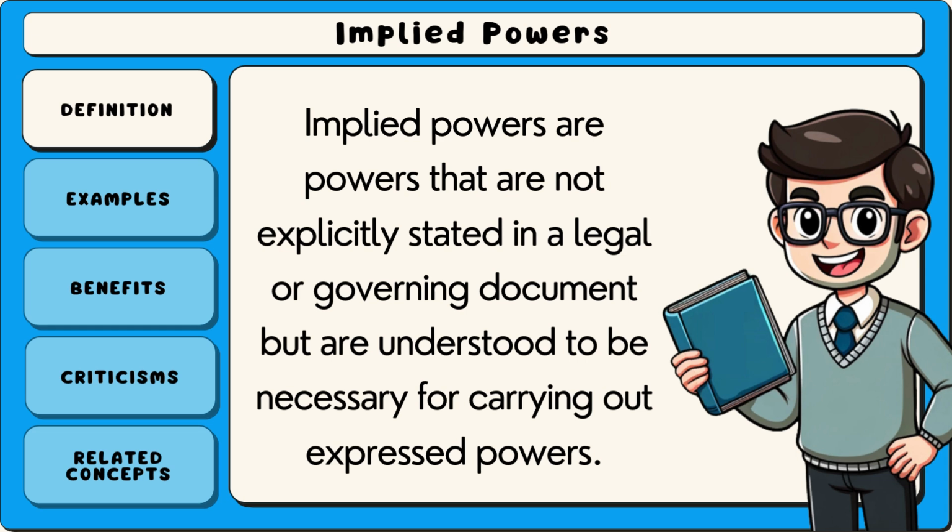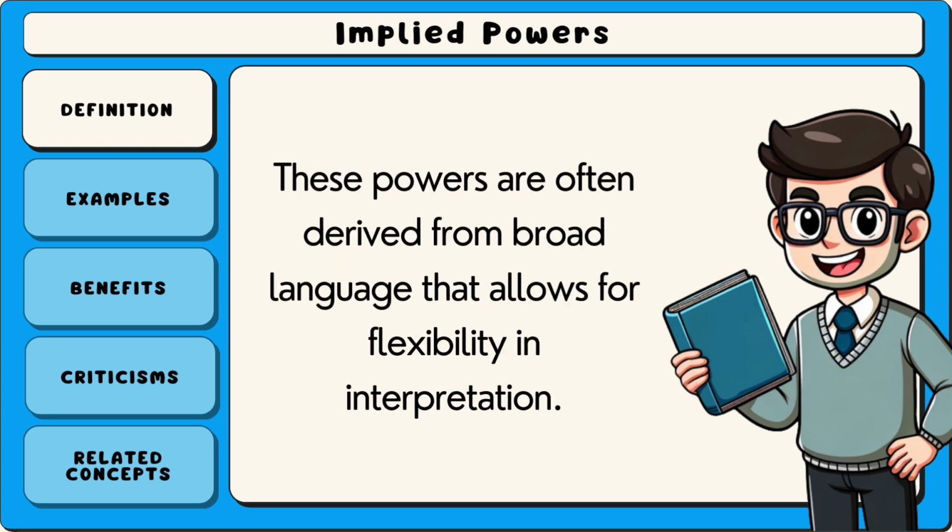Implied powers are powers that are not explicitly stated in a legal or governing document, but are understood to be necessary for carrying out expressed powers. These powers are often derived from broad language that allows for flexibility in interpretation.